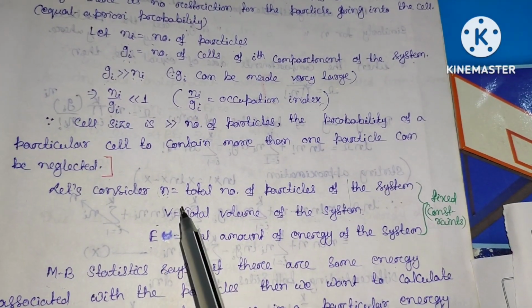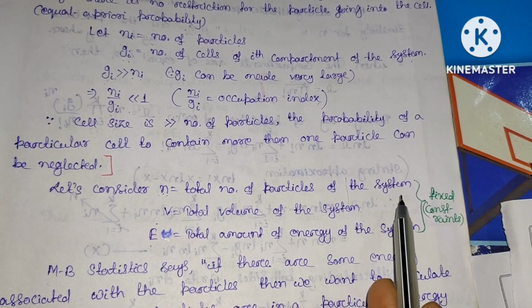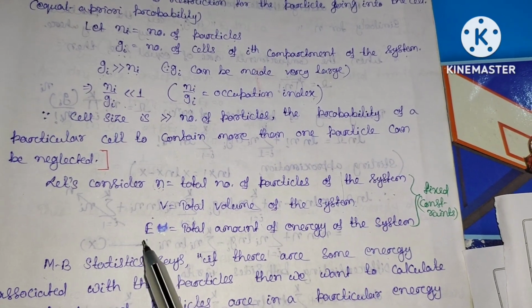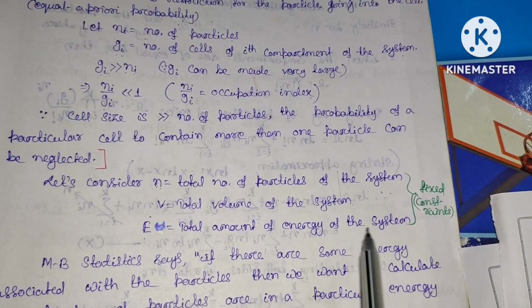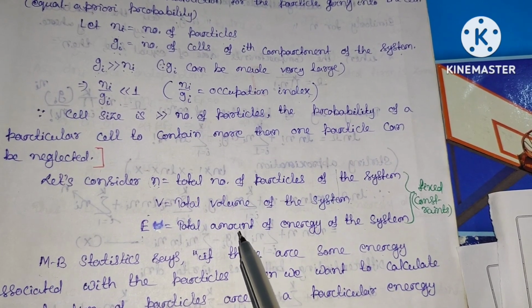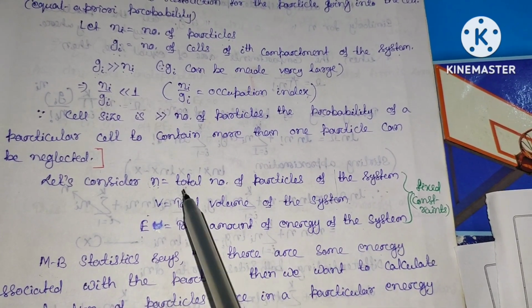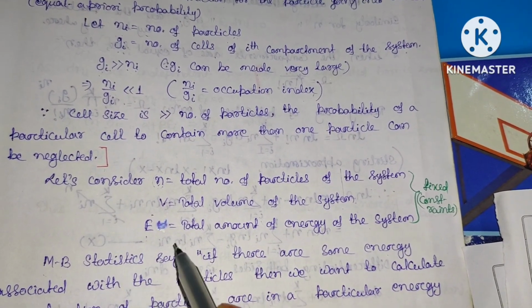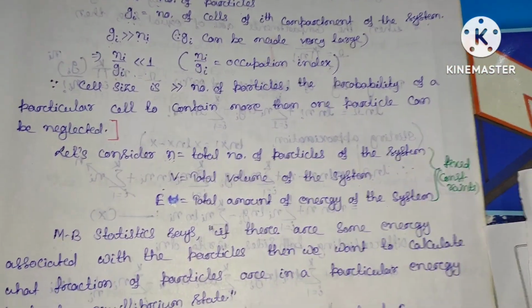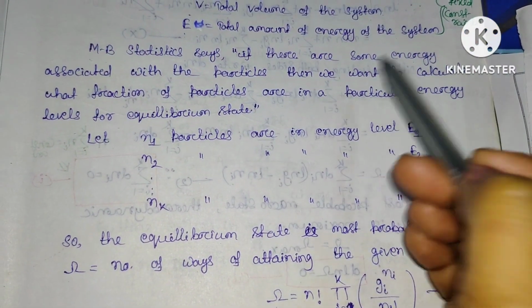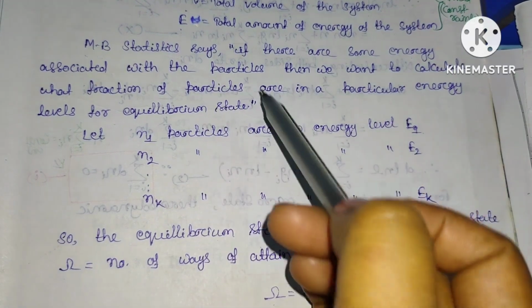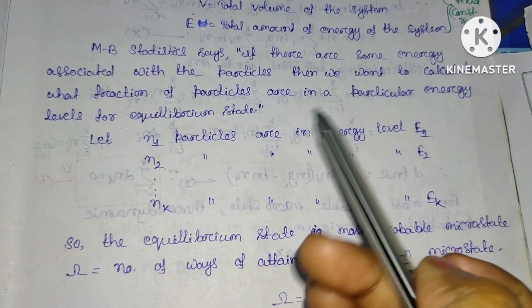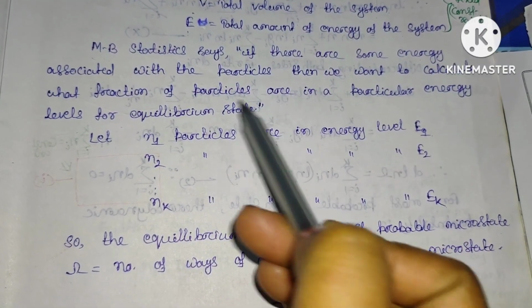So let us consider N to be the total number of particles of the system, V the total volume of the system, and capital E the total amount of energy of the system. These are constants, or we can say that the number of particles in the system is fixed, the volume of the system is fixed, and the total amount of energy of the system is fixed. Maxwell-Boltzmann statistics says if there is some energy associated with the particles, then we want to calculate what fraction of the particles are in particular energy levels for an equilibrium state.